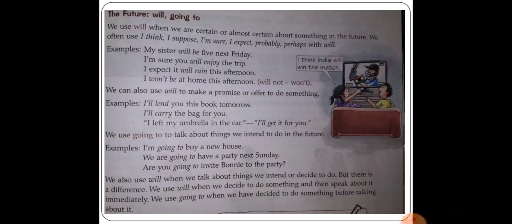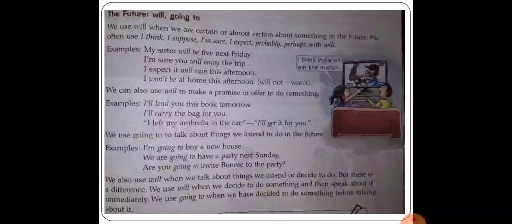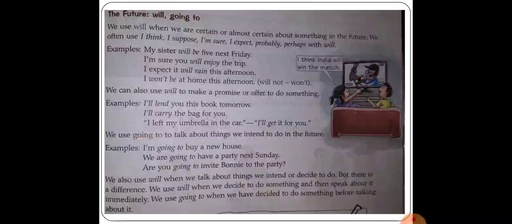Examples: my sister will be 5 next Friday. I'm sure you will enjoy the trip. Will is given, means it is the future. I expect it will rain this afternoon. Okay, like this we also make negative sentences. Like, I won't be at home this morning. Won't is a word made from will and not. So it can also be said, I will not be at home this afternoon.